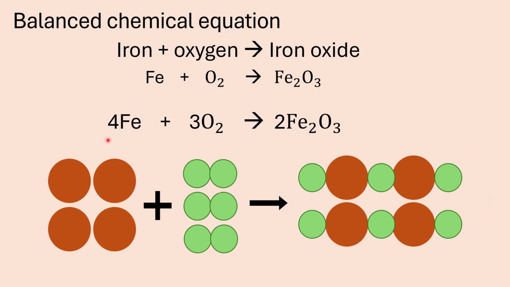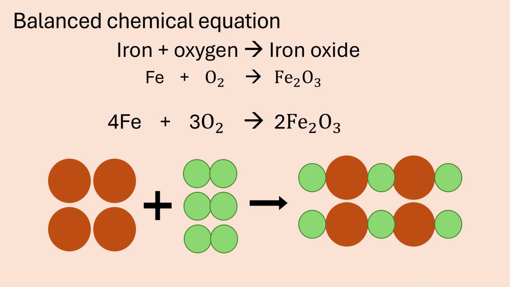So your balanced chemical equation is 4Fe plus 3O2 to form 2Fe2O3. So you have 4 iron particles, 3 oxygen molecules, and then you have 2 iron oxide formula units on the right hand side. As I said, you can practice the balancing after you've watched the lesson on the balancing of chemical equations.